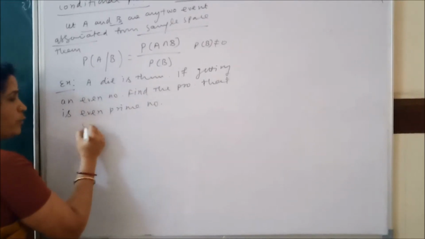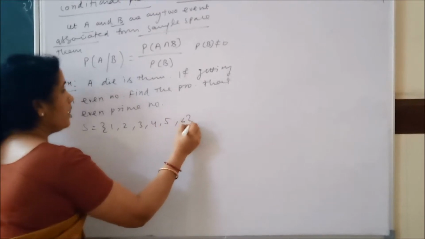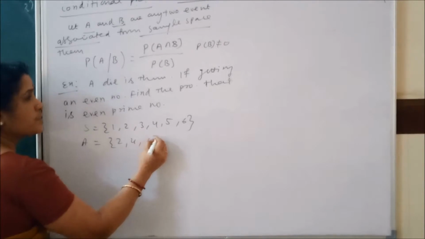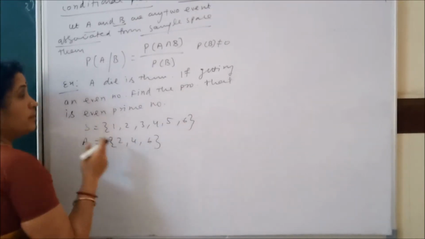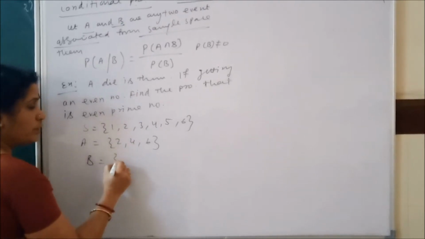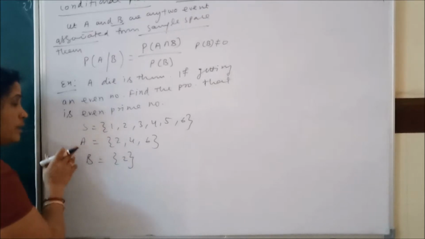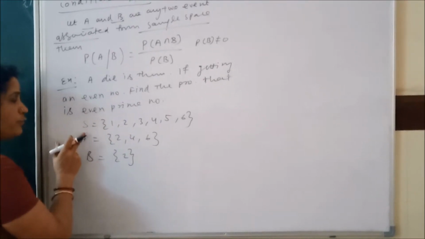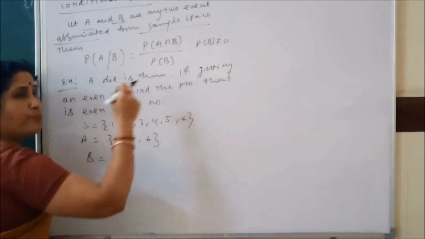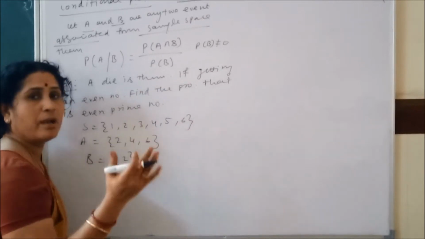Now see, what is the question? A die is thrown. Write down the sample space: 1, 2, 3, 4, 5, 6. Now event A I am taking, getting an even number: 2, 4, 6. Event B I am taking, even prime number, that is 2. Now listen here, there is no link between A and B. I have collected them from the sample space. Now if the condition occurred, that event has already occurred.